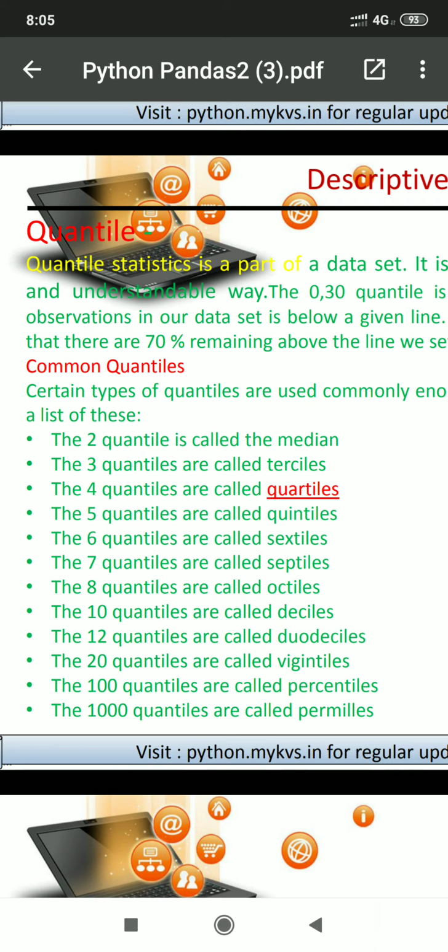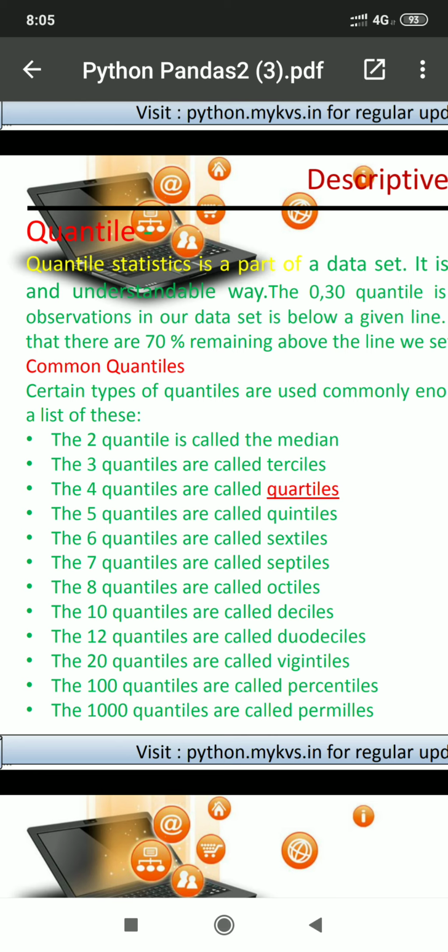Suppose we are having 10 numbers and we want to part these in two parts, below 50 and above 50. So that will be median, and median is generally we say it is an average. Average can't be at the center position, but average will be inside the number of elements.